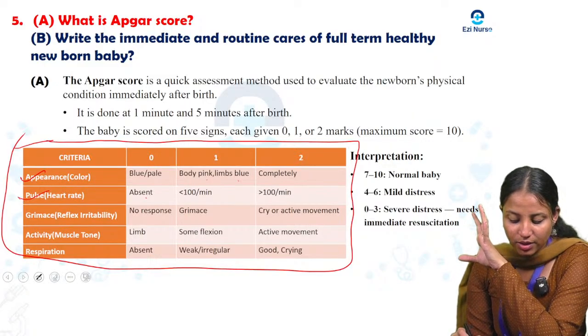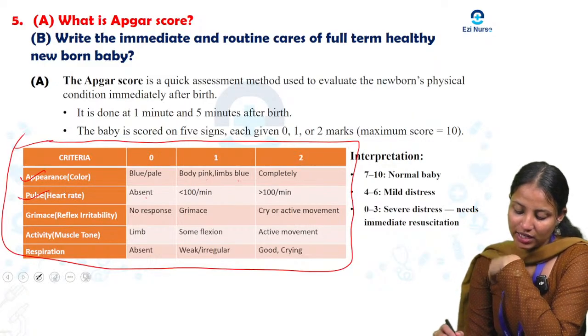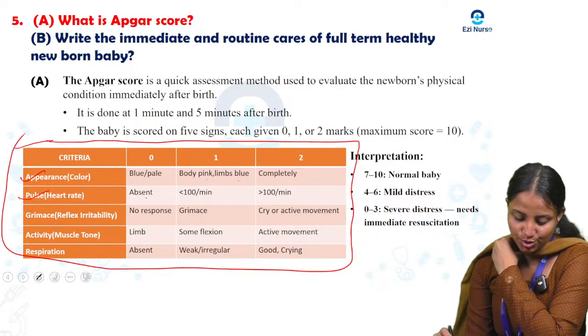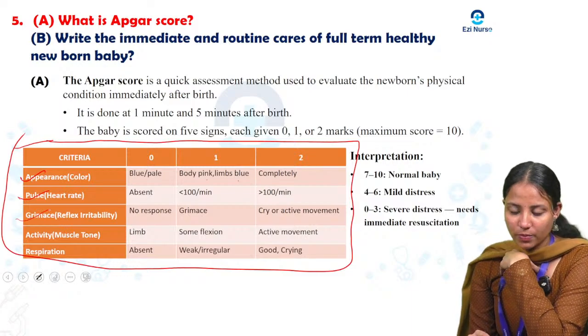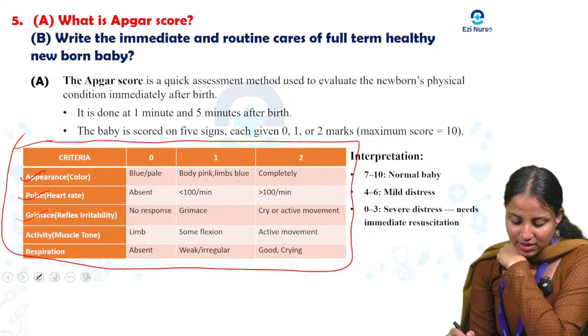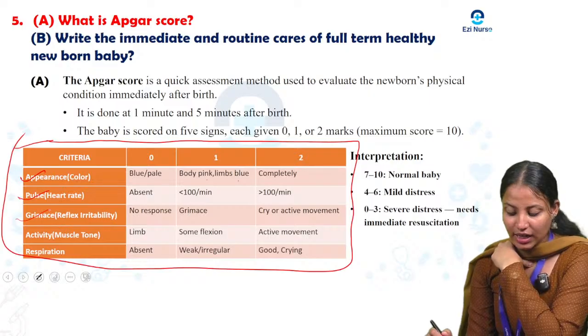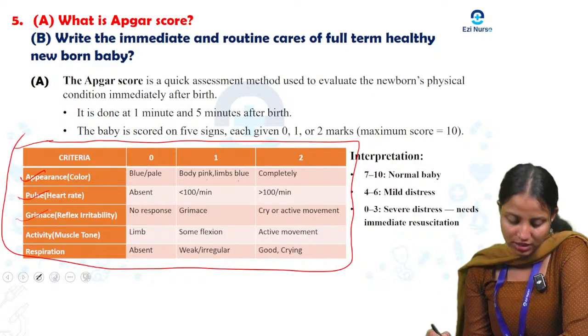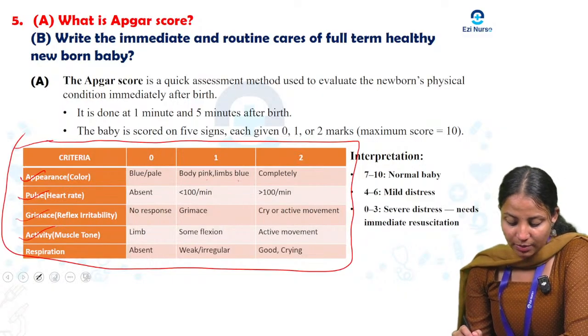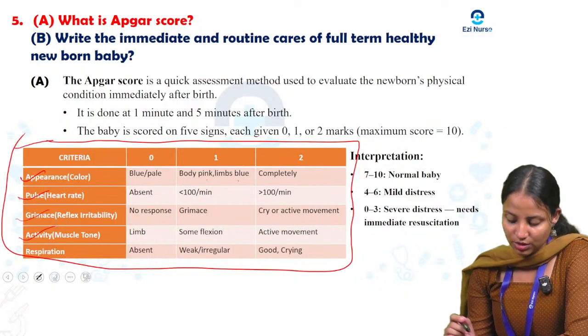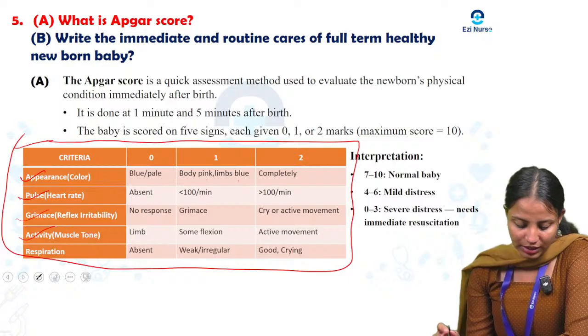Then pulse rate less than 100 on minimum, we can write 1, and more than 100, it is 2. Grimace, that is reflex irritability. No response, we will score as 0. Grimace is 1. And cry or active movement, that we will add as 2. Next, activity, muscle tone: limp will be 0. Some flexion will be seen, that we can score 1. Active movement, that will be 2.